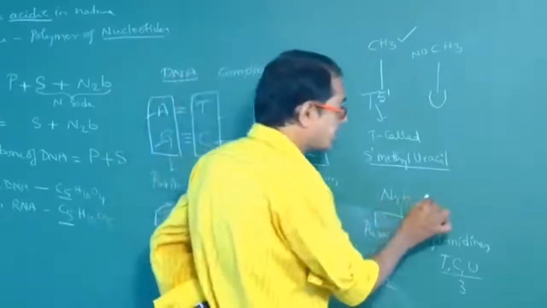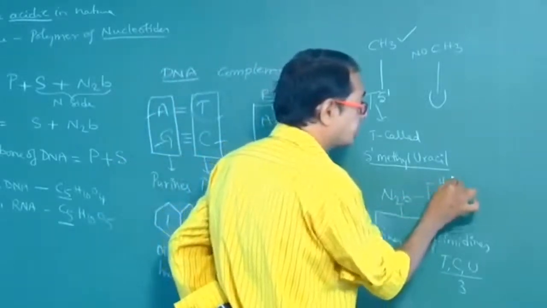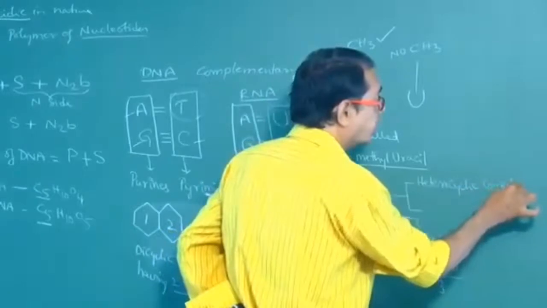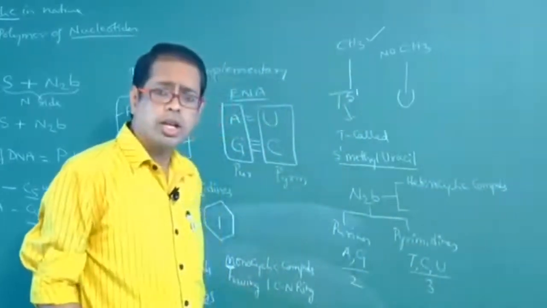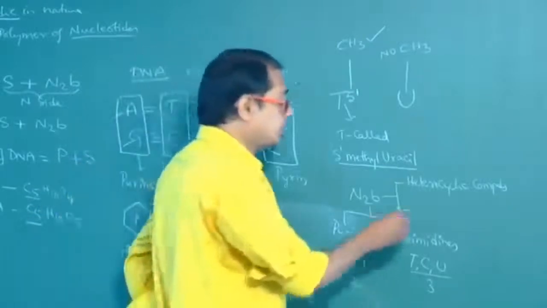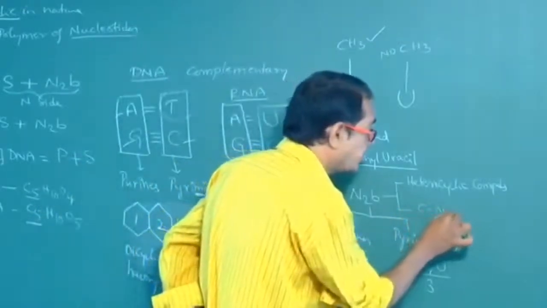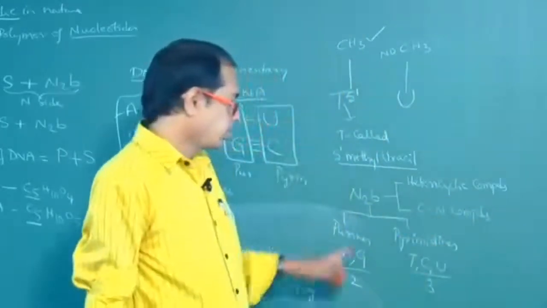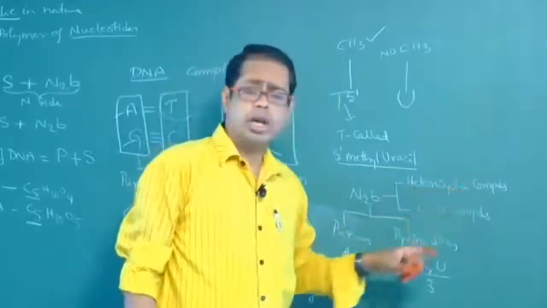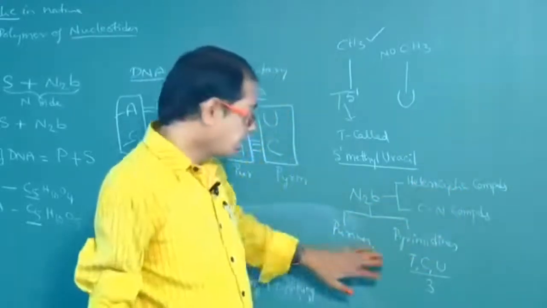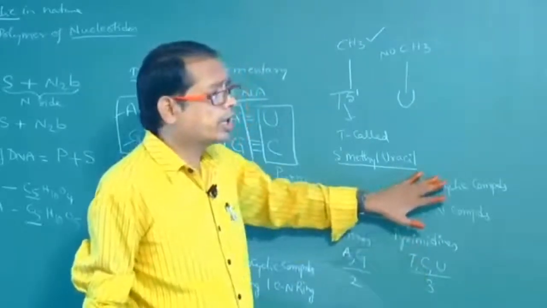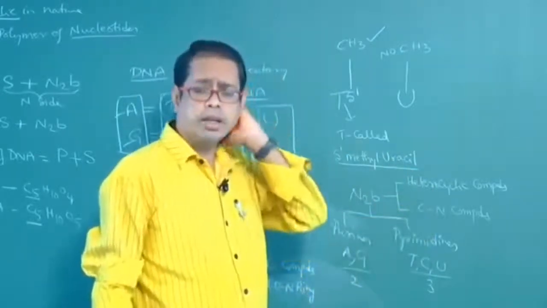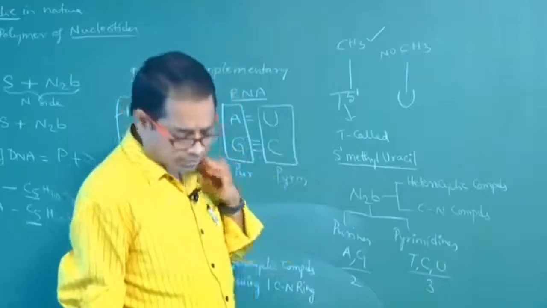So what are nitrogen bases? Nitrogen bases are also called heterocyclic compounds. These have C and N elements. Nitrogen bases are called heterocyclic compounds having carbon and nitrogen elements. Okay.